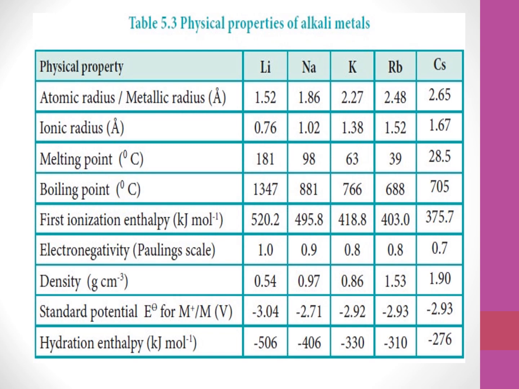The second ionization enthalpies of alkali metals are very high. The removal of an electron from the alkali metals gives monovalent cations having stable electronic configurations similar to the noble gas. Therefore it becomes very difficult to remove the second electron from the stable configuration already attained.